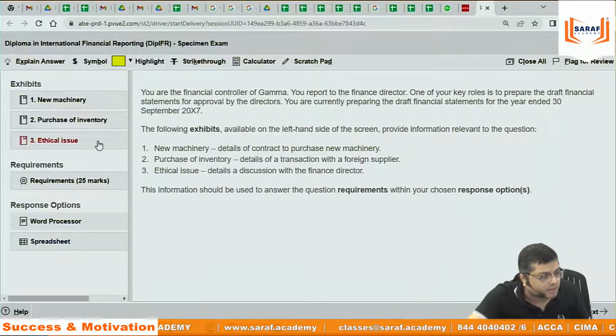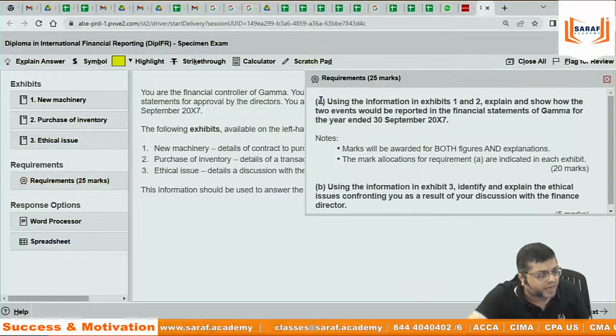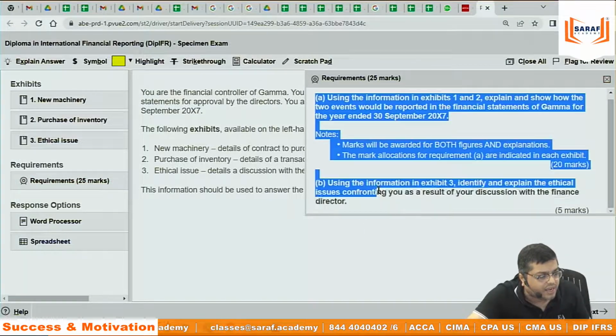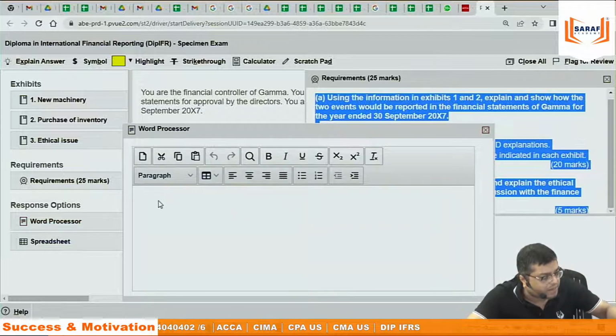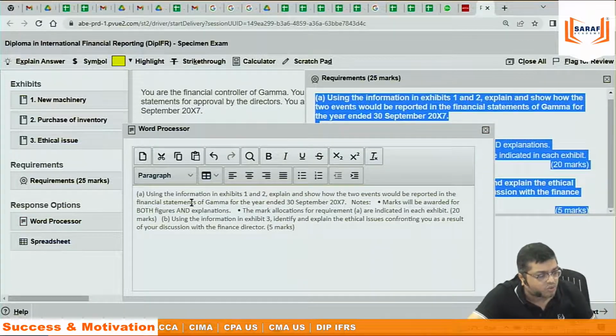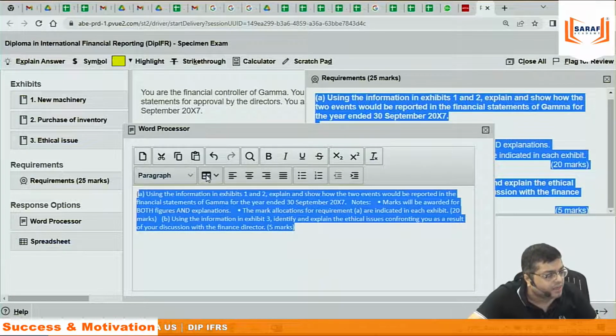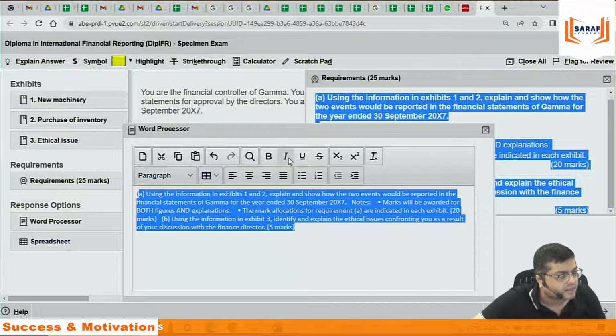Now here, suppose the requirement. I don't want to open the requirement again and again. I don't want to waste time. Copy it in the word processor and paste it. The entire question is here. If you think the size is a little small, you can increase the font size.